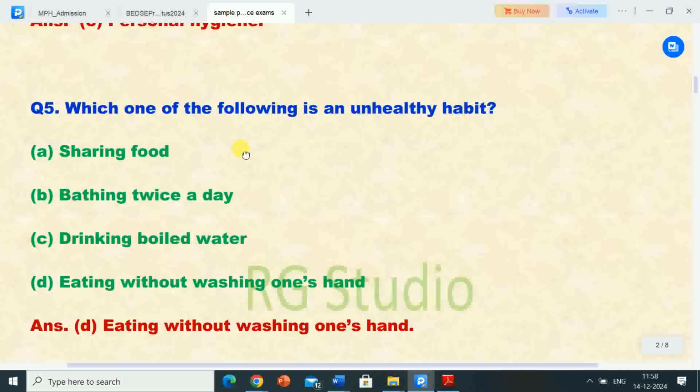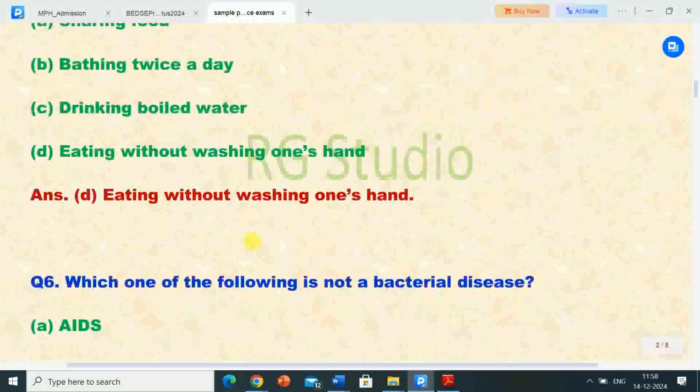Next question, question number 5. Which one of the following is an unhealthy habit? Options are A. Sharing food, B. Bathing twice a day, C. Drinking boiled water, D. Eating without washing one's hand. Correct answer is option D, eating without washing one's hand. So eating without washing one's hand is an unhealthy habit.